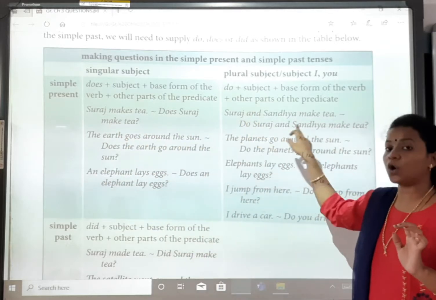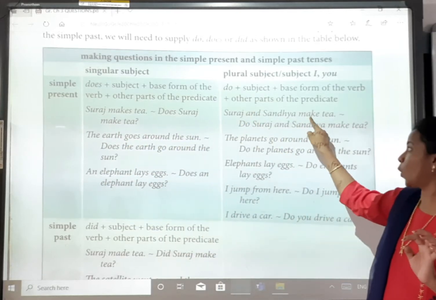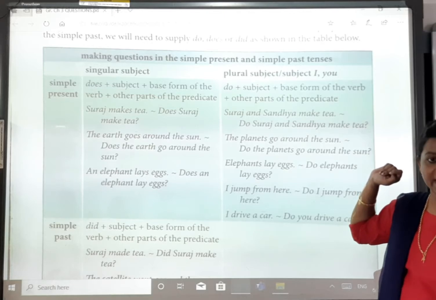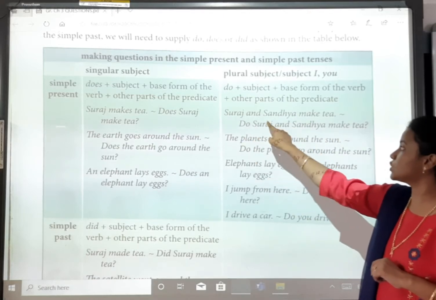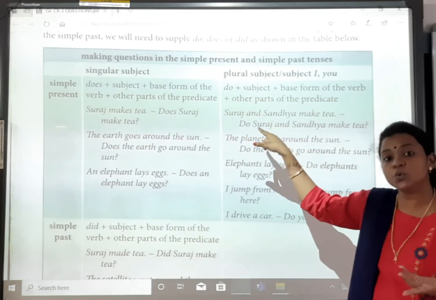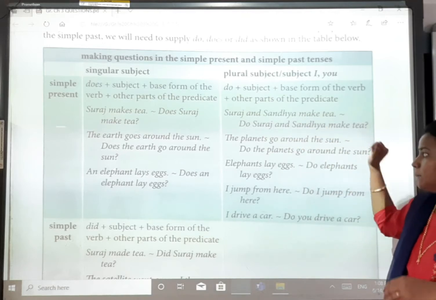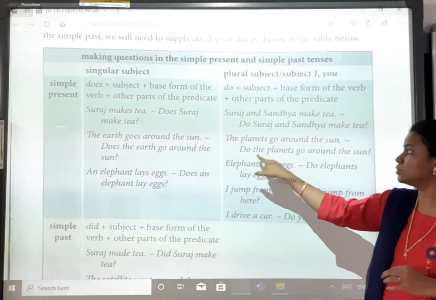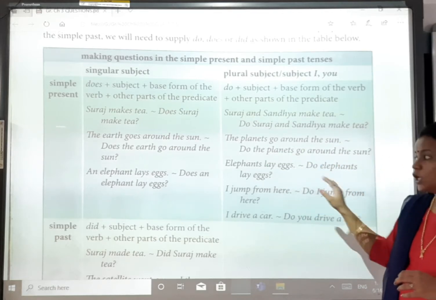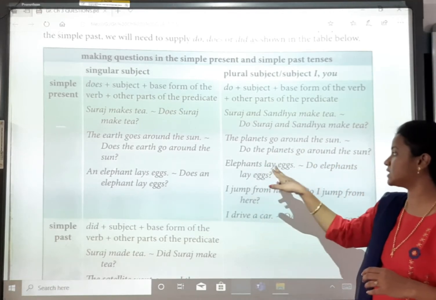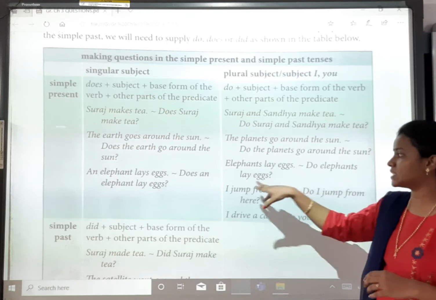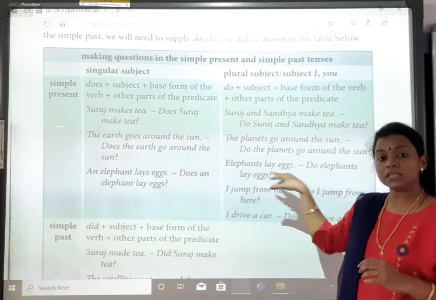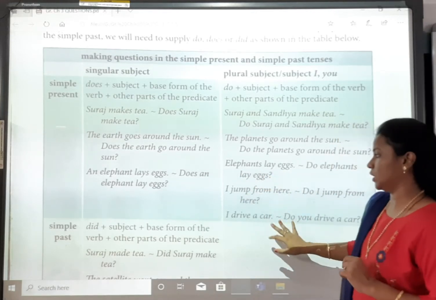And here they are already two, so we don't add the suffix s. Okay. So it is do Sandhya and Suraj make tea? The planets go around the sun. So do the planets go around the sun? In the same way, elephants lay eggs. So do elephants lay eggs? Because here all the subjects are plural.